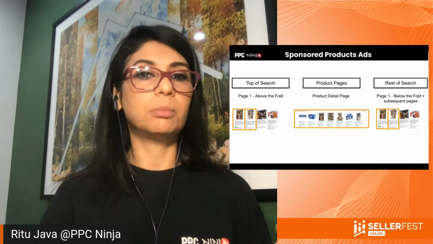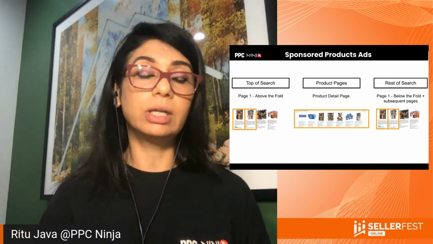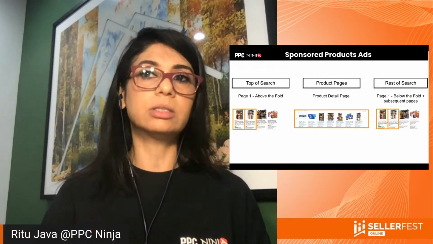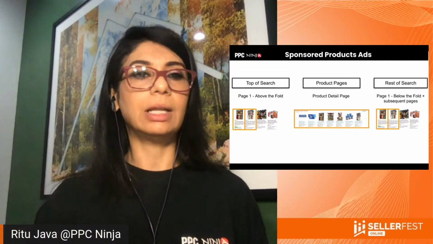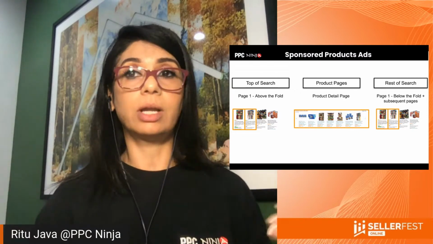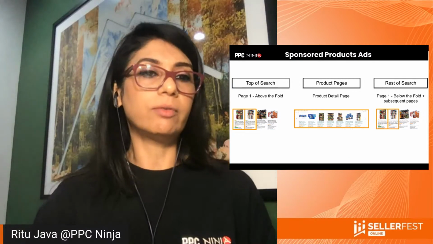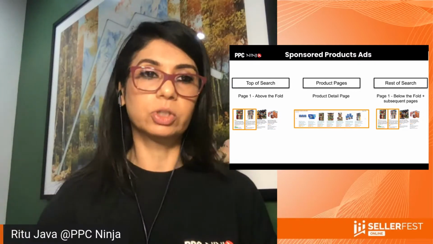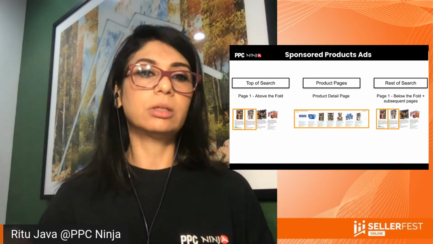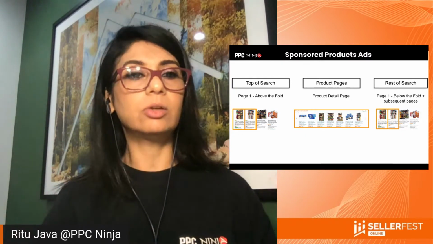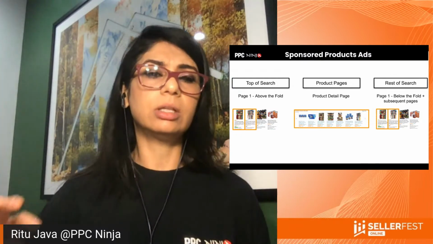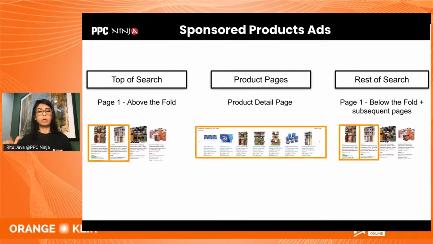Now, there have been studies done by many companies saying that the highest conversion rate actually happens on top of search, right? That's because people see your ad, they click into it, and they're likely to think that this is Amazon's choice or Amazon's recommendation. And if everything is fine with your listing, they're likely to go ahead with their purchase. Whereas in some of the other placements, the conversion rates are not that high because people are still looking around, they're not decided, they're researching, they're going to page 2 and page 3, or they're going to a product page and scrolling right and finding something that is not visible right up at the top. That's when you know that your conversion rates may not be as good as top of search.